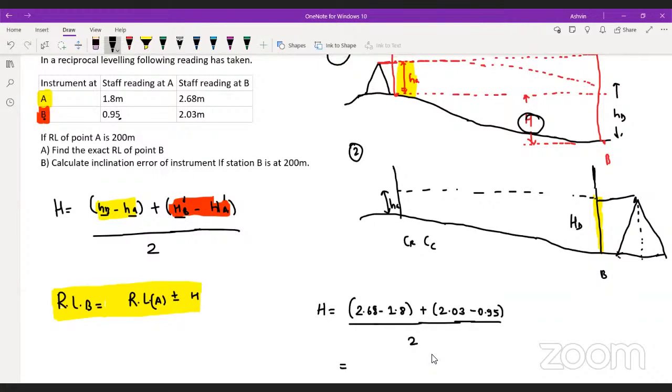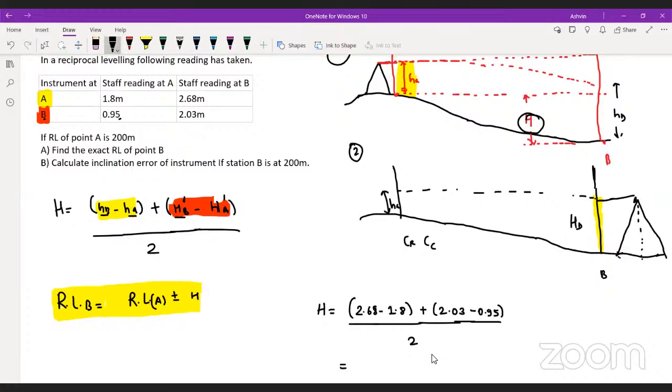I think I have to calculate it. Come on, guys, reply. Only 3 students have replied and 12 are present.